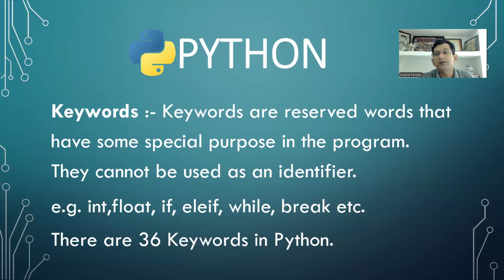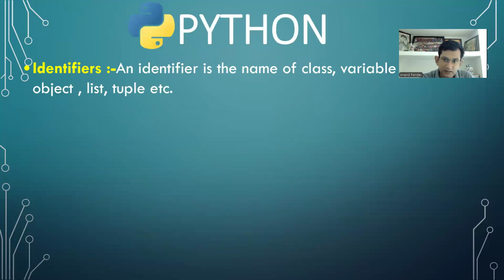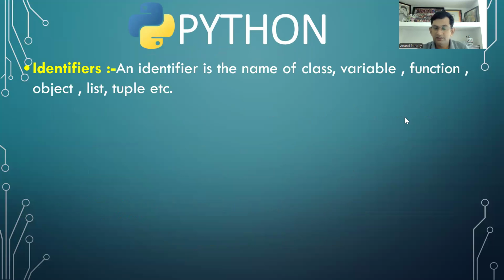Now coming to the next topic, next token. What was the next token? Identifiers. Do you know noun in English? What is noun? Noun is the name of person, place, things, and animals. Here, identifiers means we can say it is noun. Don't write anywhere in the examination that identifier is noun, but I am telling you to make it understood. What is identifier? It's like noun. It is noun for Python or any programming language.